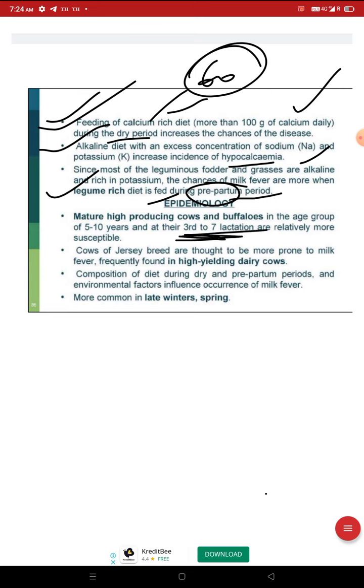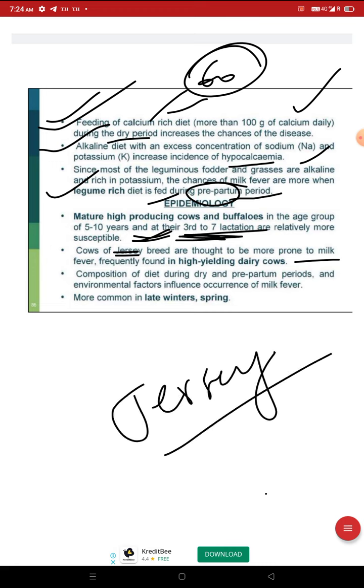Cows of the Jersey breed are thought to be more prone to milk fever. We have to remember the Jersey breed. It is frequently found in high yielding dairy cows.